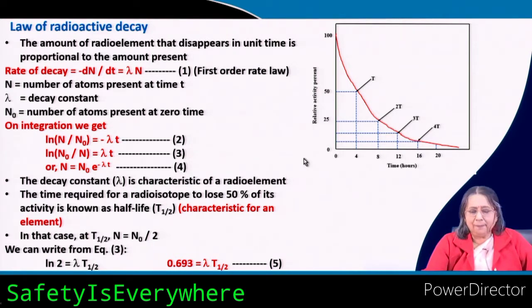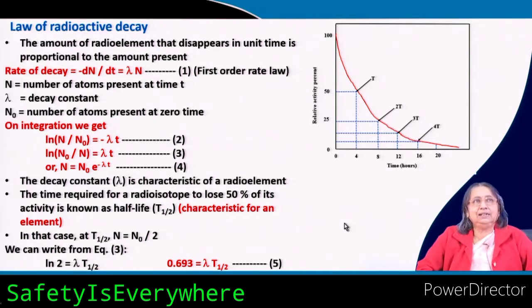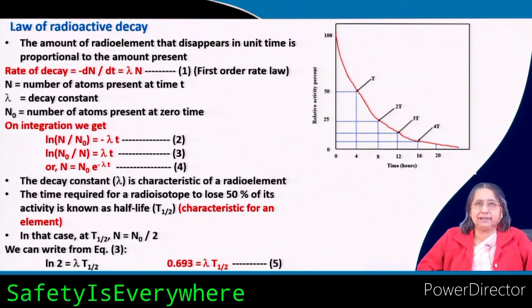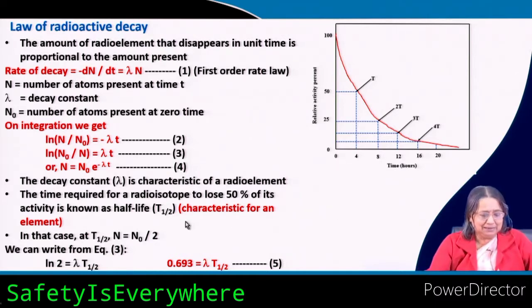And then half life. Here also, as in the case of first order reaction, the time taken for the concentration to come down to half of the starting concentration is called t half, but there you wrote small t half, while here we usually write capital T. So, here you start with 100% activity and then you come to 50.